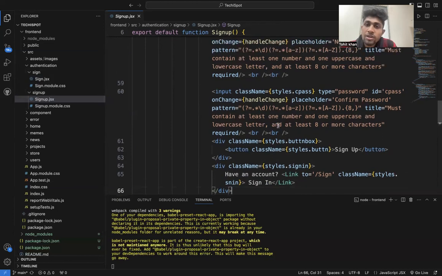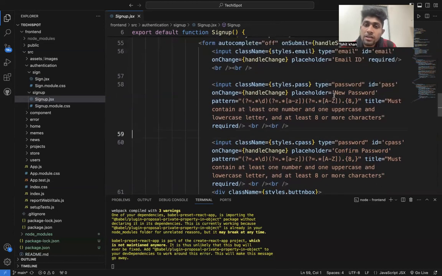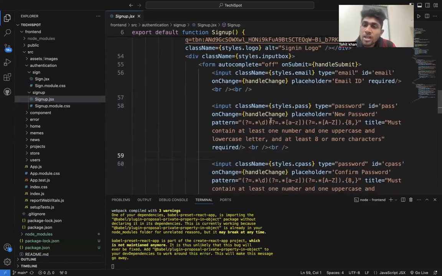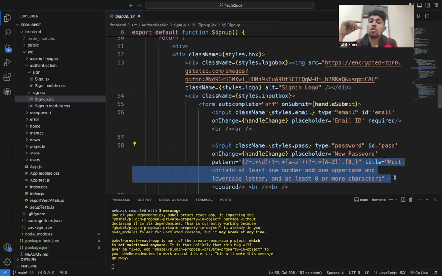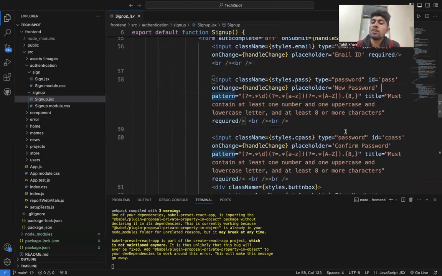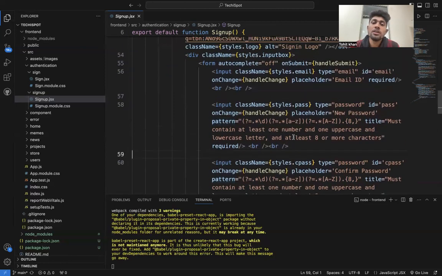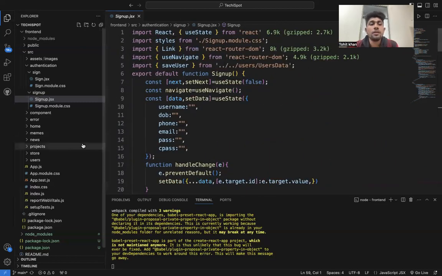Here we take the button and event handling, the placeholder, and the confirm password. These lines take the pattern for a strong password, so the password must be strong, not something like 1 2 3. Such passwords will not work on my website.